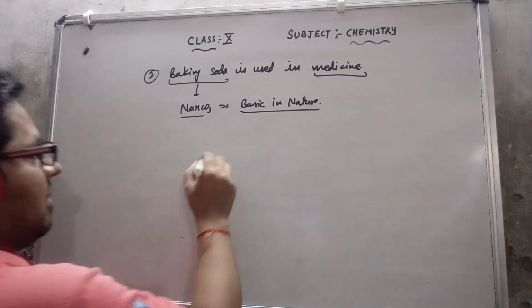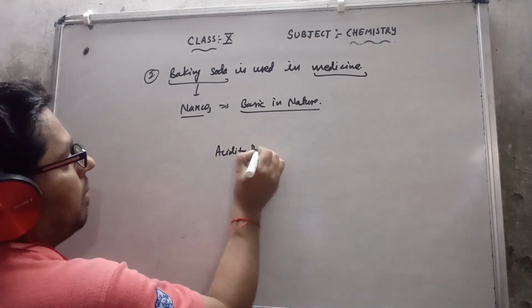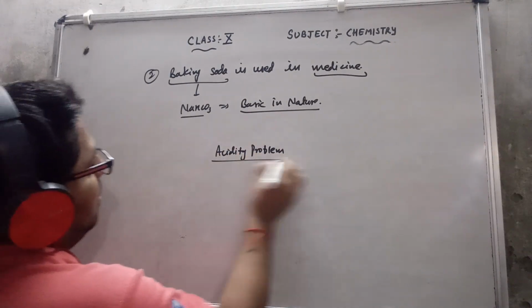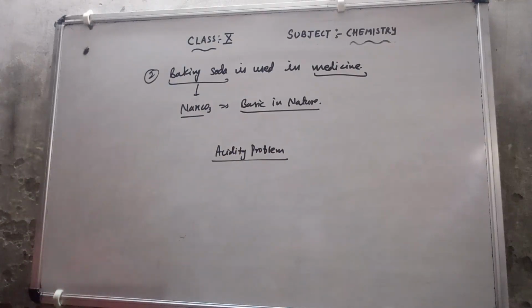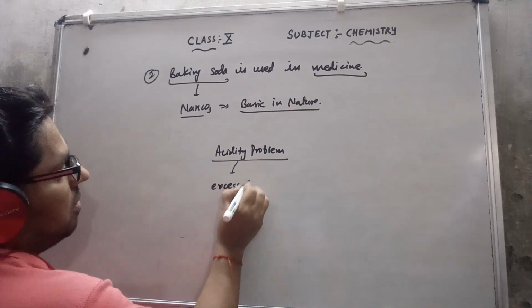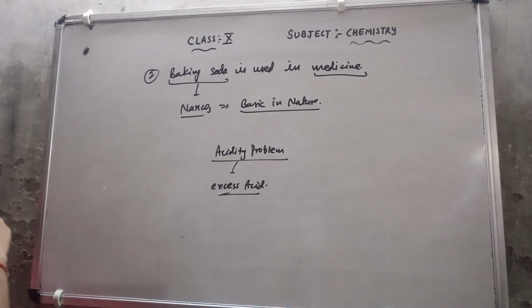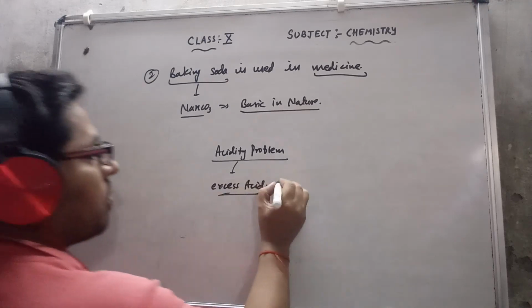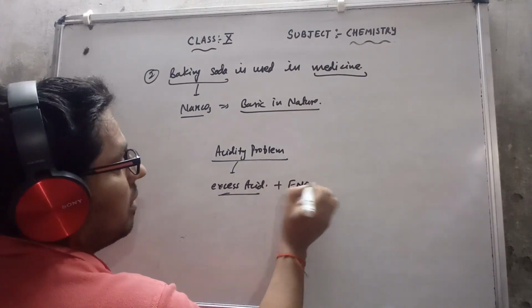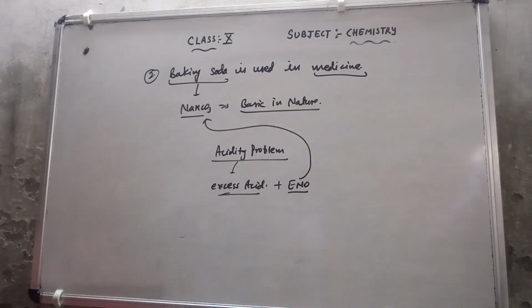Suppose any person is having an acidity problem. We know that acidity is there due to the secretion of excess acid. If I use baking soda, that means as I am using ENO, in ENO baking soda is present, which is basic in nature.